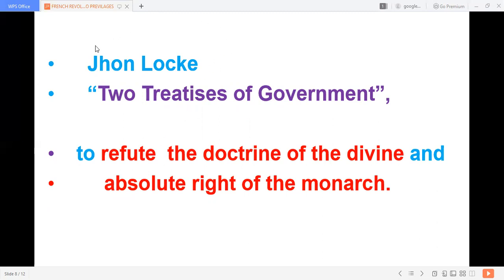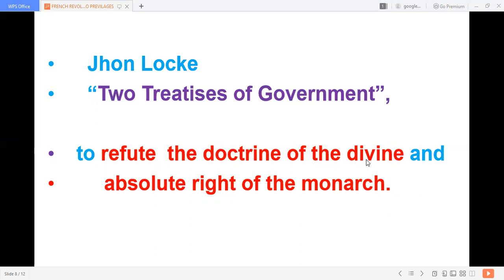So, John Locke, in his book Two Treatises of Government, emphasized two things. What are the two things? He wanted to refute the doctrine of divine right. What is refute? Refuse. Doctrine is policy. Divine right is, we are thinking, the rulers, I mean the kings and the church people, are the agents of God.